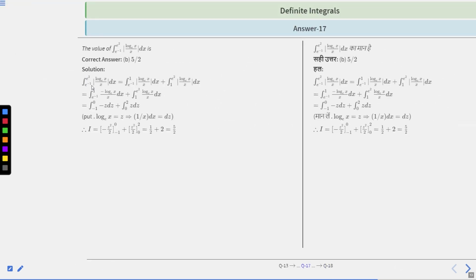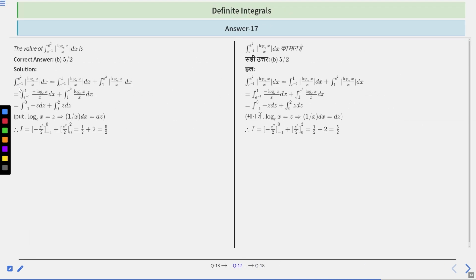Okay, let's move to the solution part. See, as we have discussed, we can write it as minus, not log e, log 1. Log 1 is 0. In the explanation part, I had said that it should be log e, that is from 1 by e to e and e to e square. Not like that, 1 by e to 1, because log 1 is 0, not log e. Right. So we integrate e to the power minus 1 to e square mod of log ex upon x